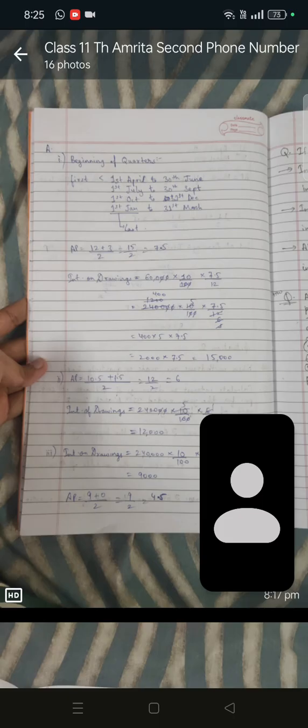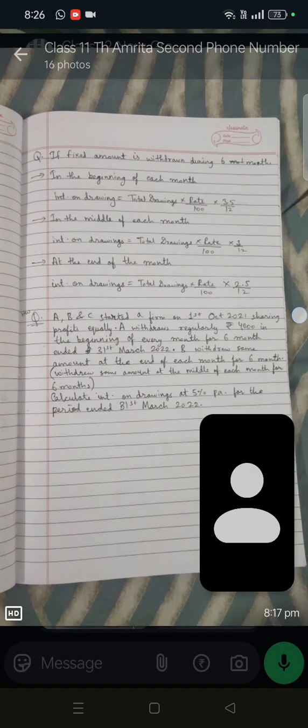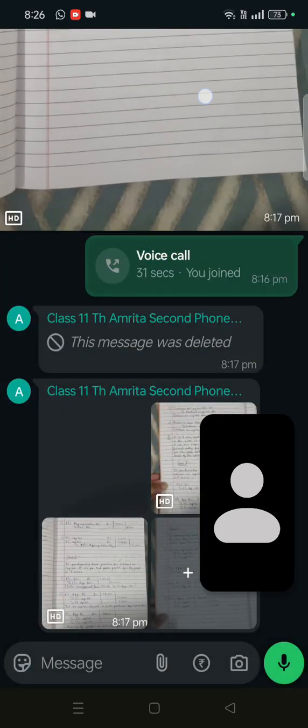Will any interest be charged? So time period left after last drawing: how much time period is left after 31st March? 0. Yes, because we are going to close the books of accounts on 31st March. No time period is left after last drawing. Last drawing was made on 31st March. So 0. Average period 9 plus 0 divided by 2, so 4.5. Now you put in the formula and solve it, and you will get the question solved.